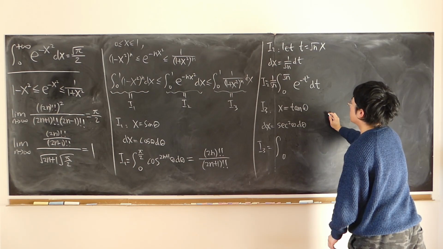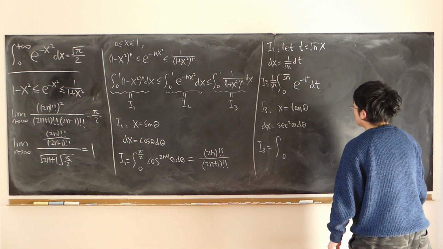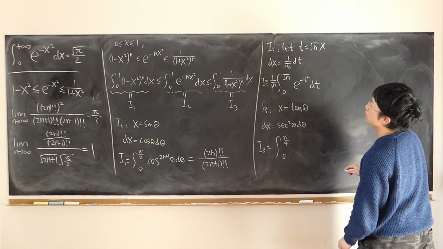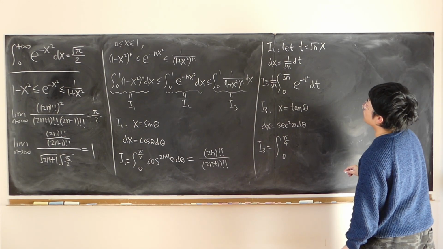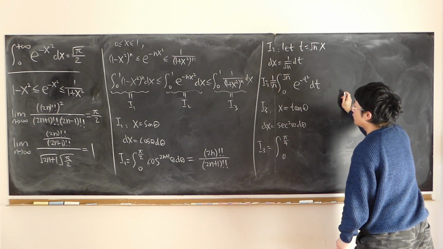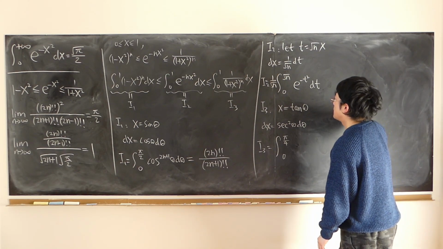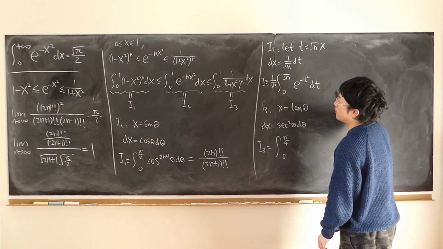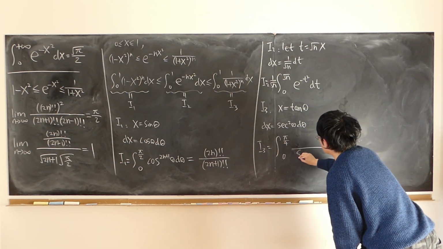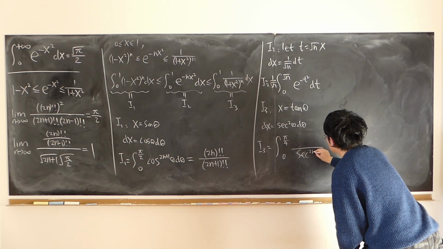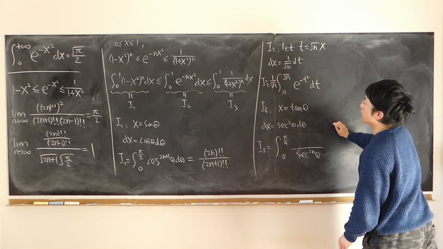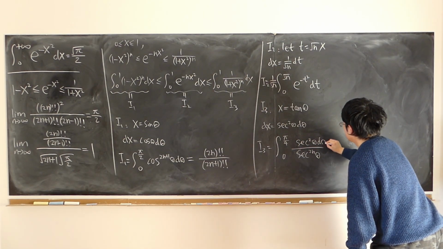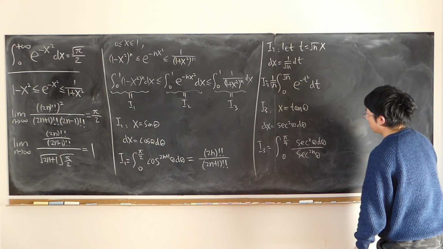When x equals 1, theta equals pi over 4. So on the bottom we have 1 plus tangent squared, that's secant squared. Secant squared to the power of n, secant to the 2n of theta. And dx is secant squared theta d theta.